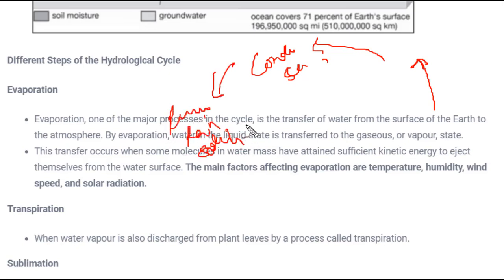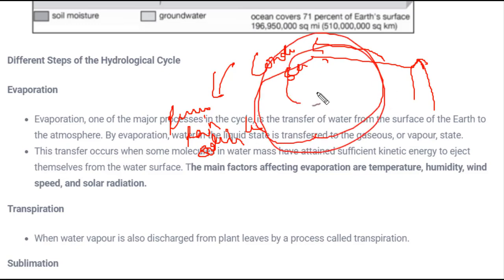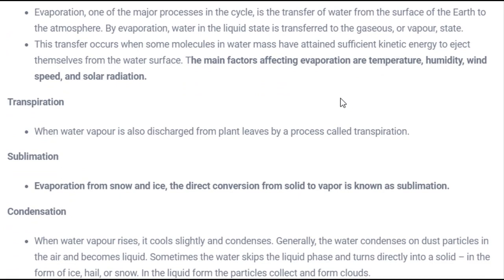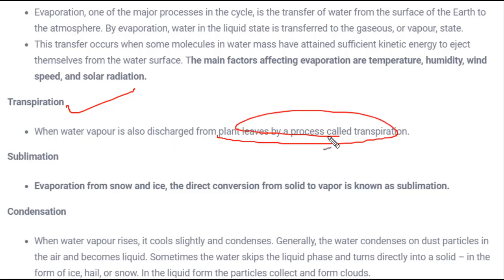Rain is in liquid form. So over here the state of the matter is changing from liquid to gas, gas to solid, and solid to liquid again. This keeps on repeating, and that's why it is called the hydrological cycle. We have seen evaporation, where water is converted from liquid to gas, and another process by which this conversion takes place is transpiration. Transpiration means the water vapor discharged from plant leaves during photosynthesis. Sublimation is a concept in which the material changes from the first state to the third.